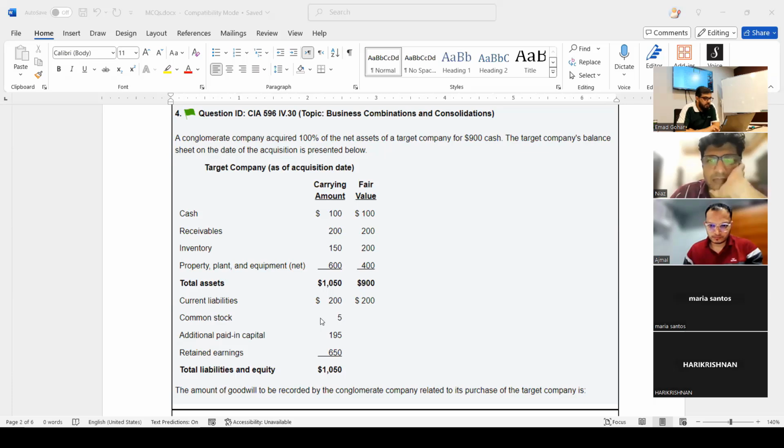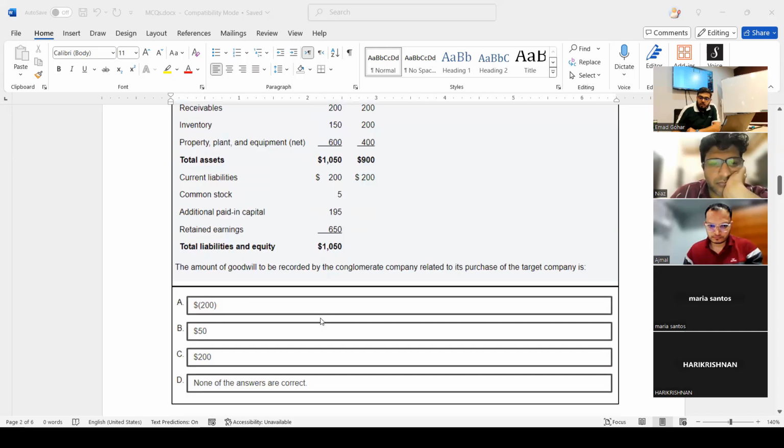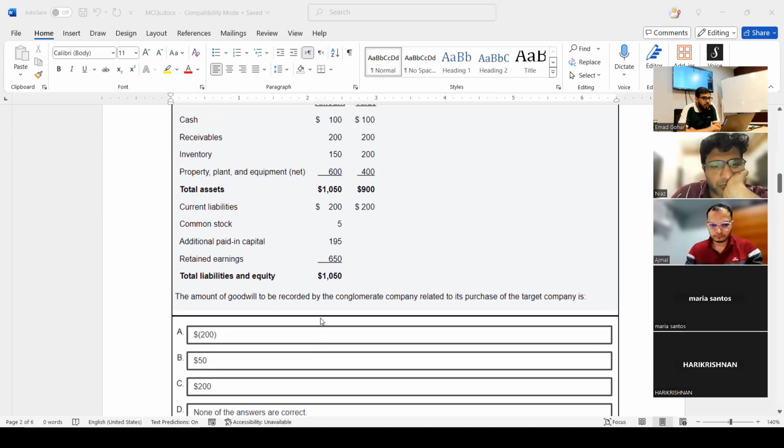So what is the answer? See, option A, they are writing in negative. Negative is not the answer because there is goodwill. Positive. If the figure is positive, it's goodwill. Figure negative means gain on bargain purchase. Clear? So the answer of this question is C, $200. Clear, everyone? Okay.